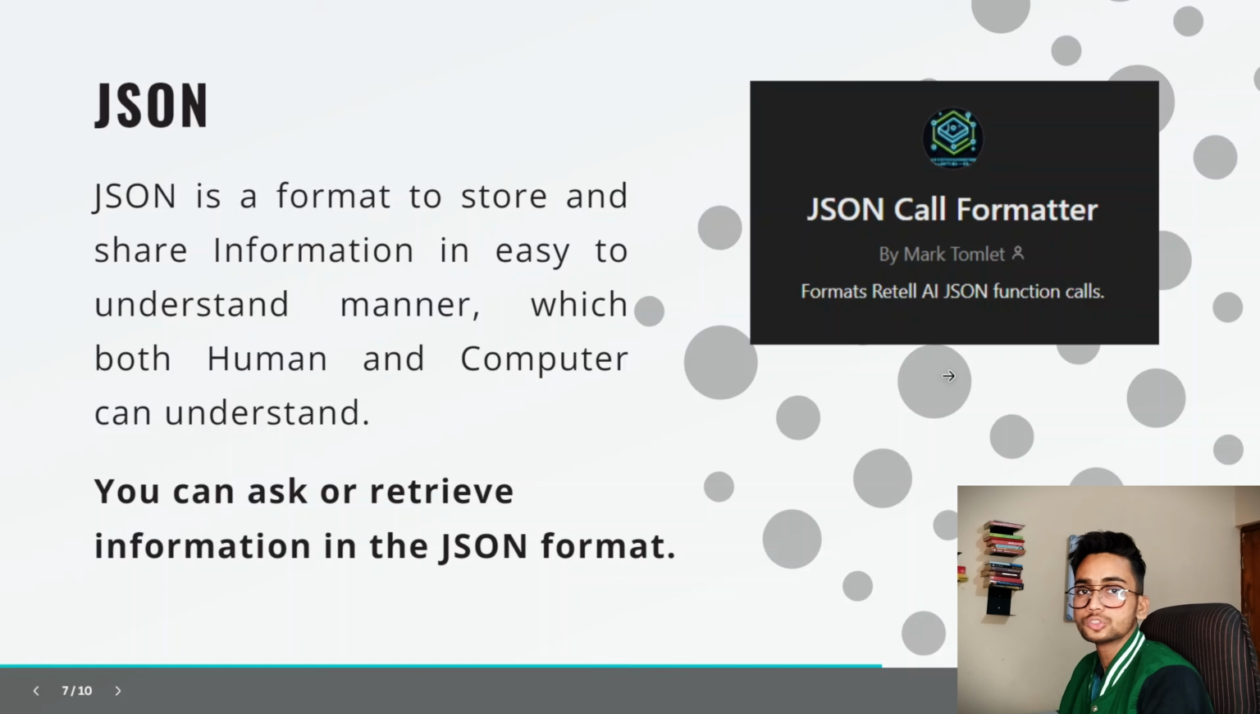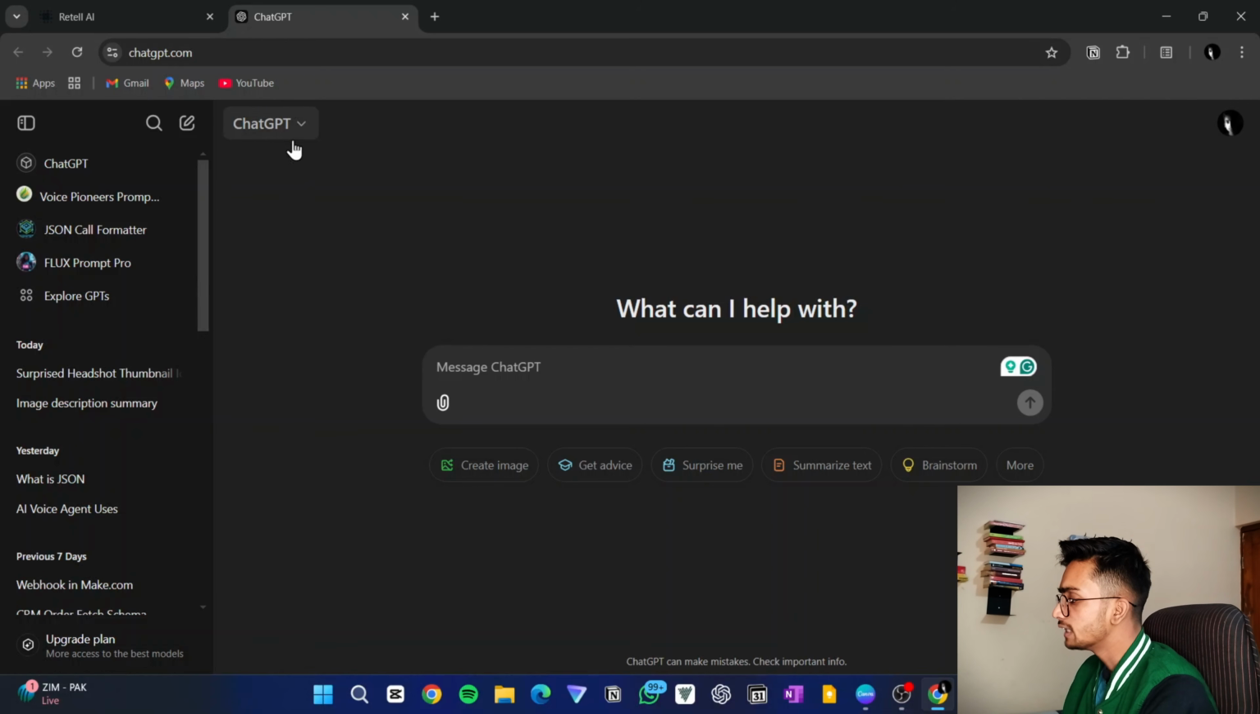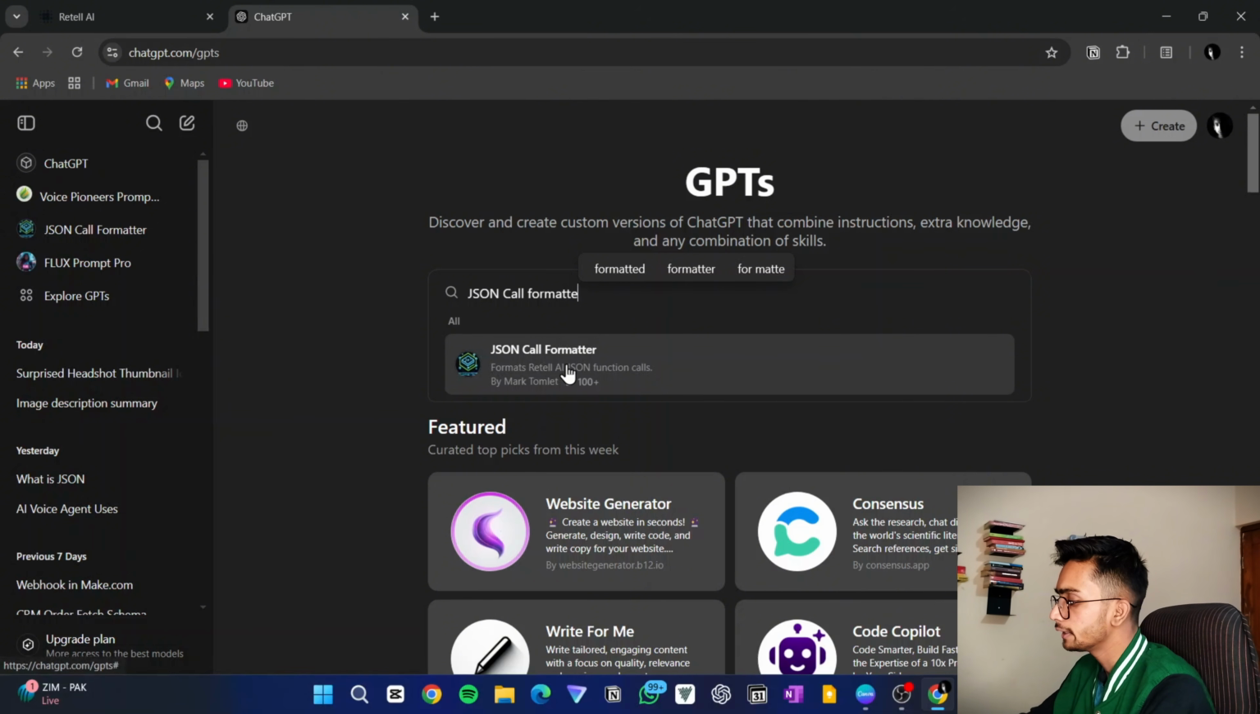So what is JSON? JSON is a format to store and share information in an easy to understand manner, which both humans and computers can understand. I will give you an example and then you will understand it better. You can ask or retrieve information in the JSON format. You can see this is a JSON call formatter. This is a GPT. In ChatGPT, you will find this custom GPT. You can go in explore GPTs and if you search for JSON call formatter, you will get this option.